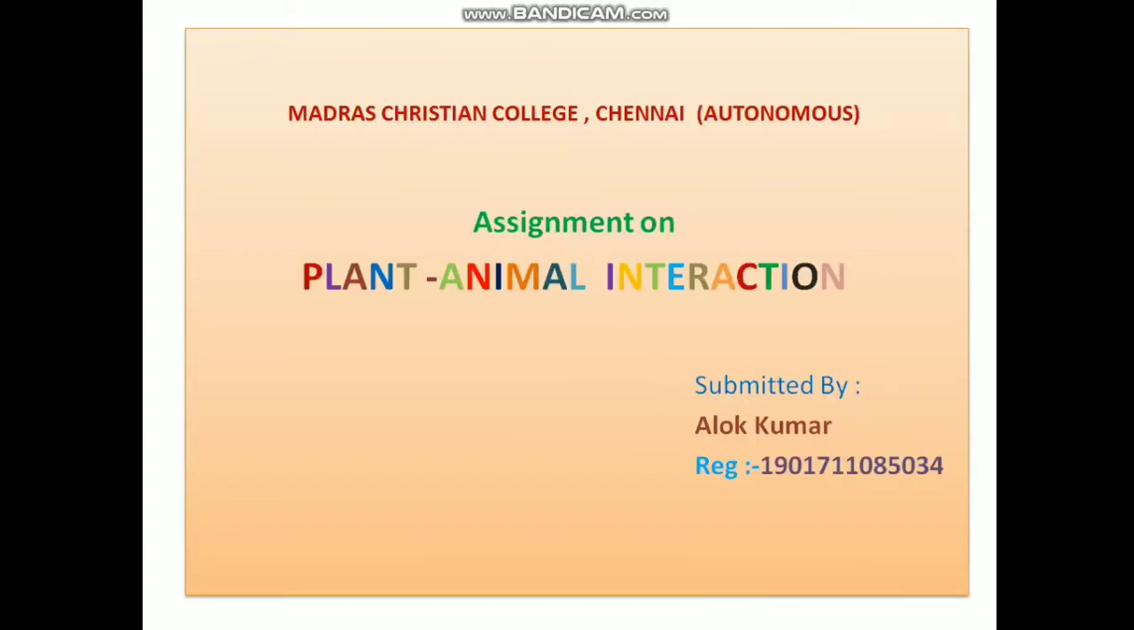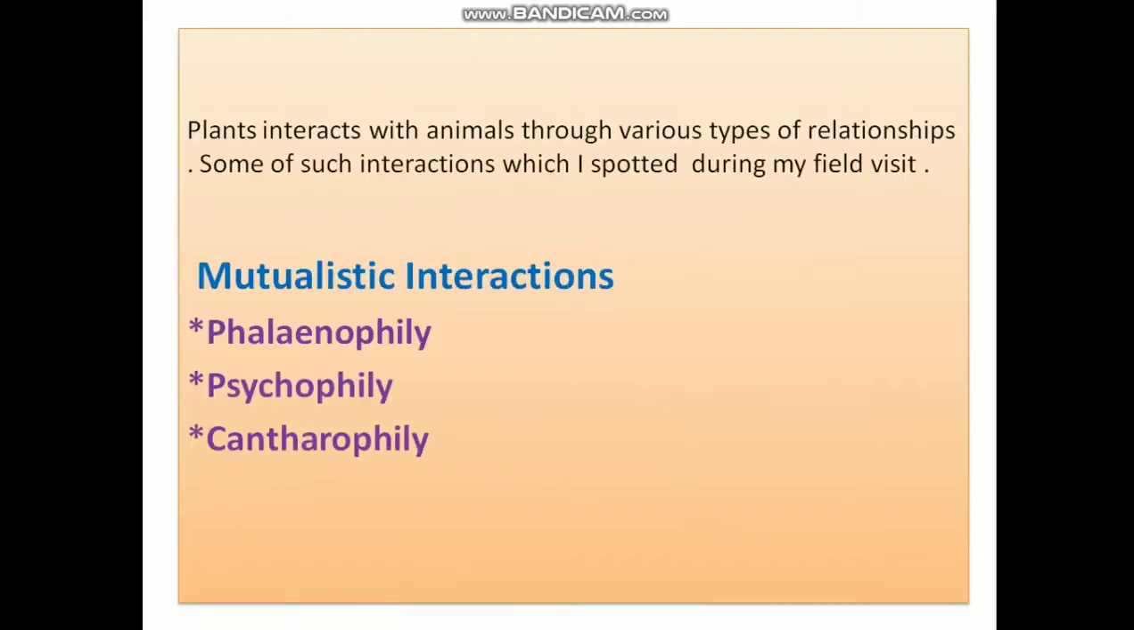In this assignment, we are going to see plant-animal interactions. Plants and animals interact in so many ways. One of them is mutualistic relationship. In this PPT, we are going to see phelinophily, psychophily, and cantherophily types of mutualistic relationships.